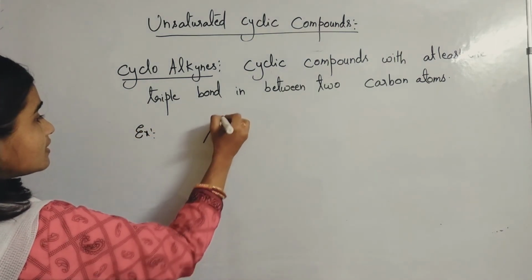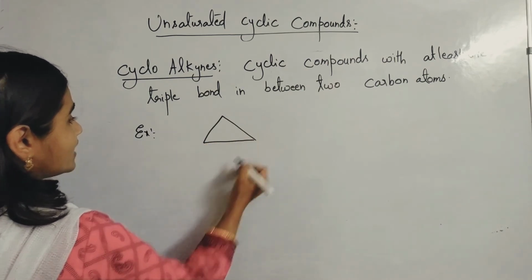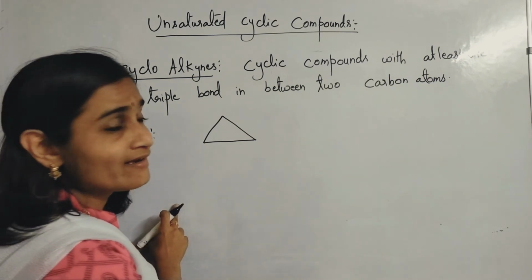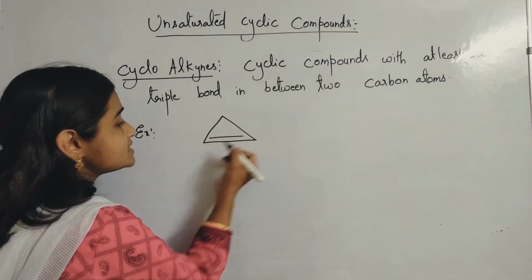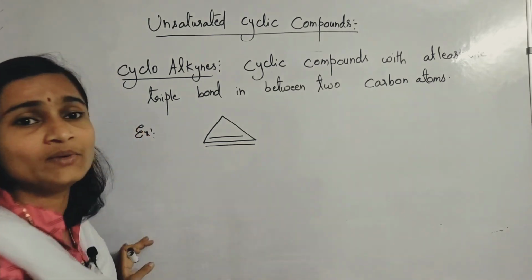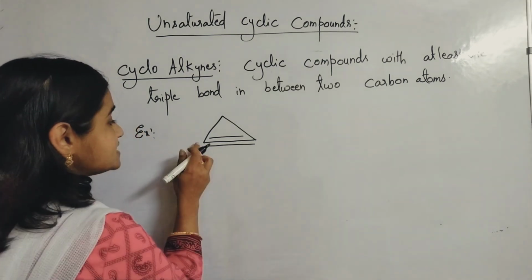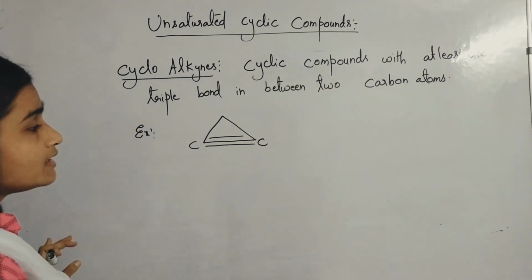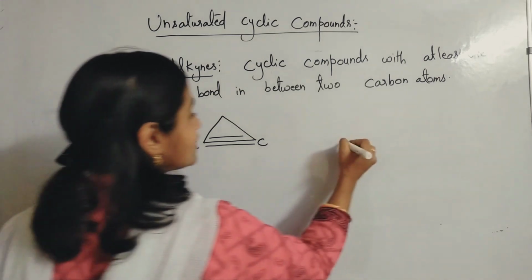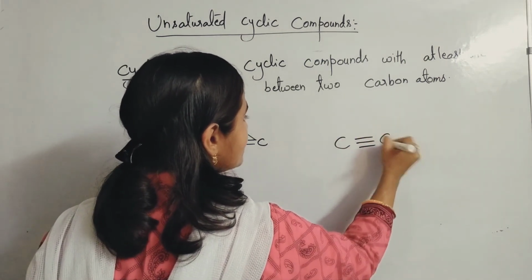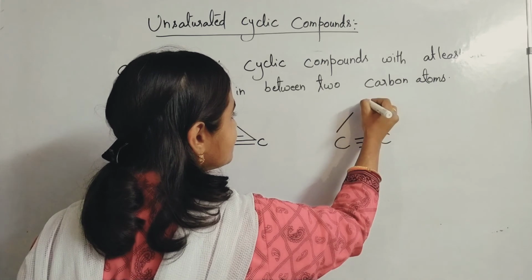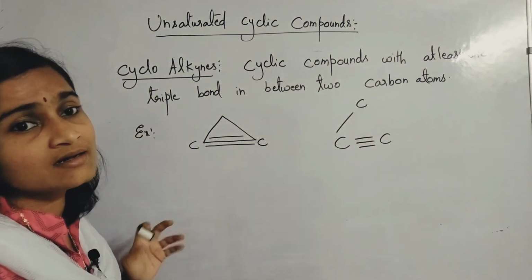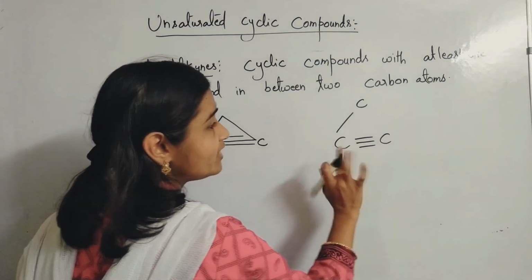Suppose you take a triangle, it is cyclopropane. If all single bonds are there, it is called cyclopropane. Now you are keeping a triple bond, means up one line you will draw, down also one line you will draw. Triple bond. That means in between these two carbon atoms you are keeping a triple bond. Now look at this. A triple bond you are keeping, and it is already bonded with one more carbon. So for this carbon, 1, 2, 3, 4, all 4 bonds are finished. So hydrogens, no need of keeping at all.